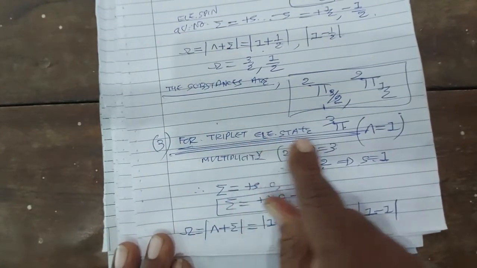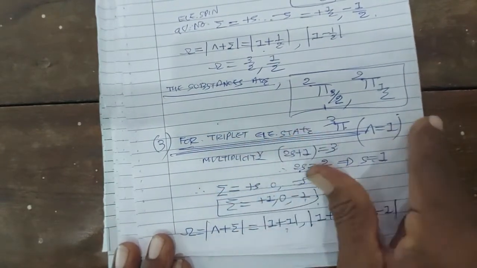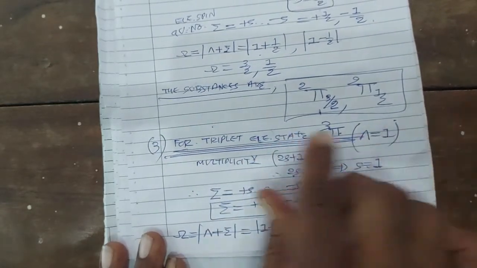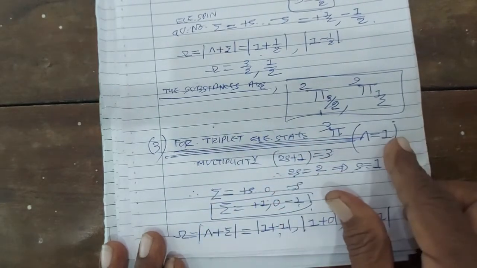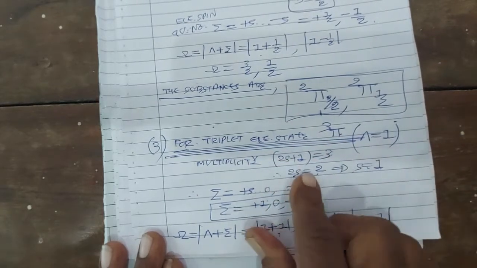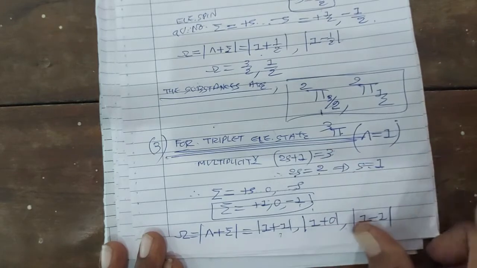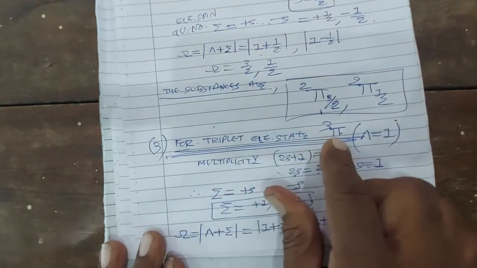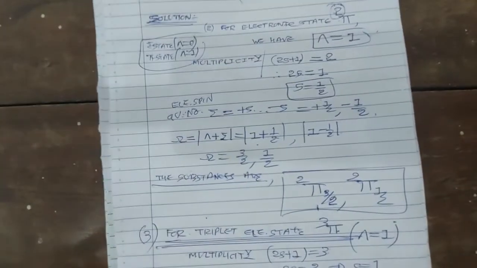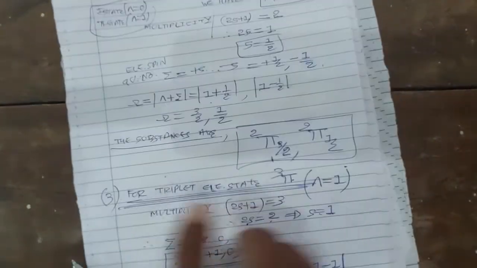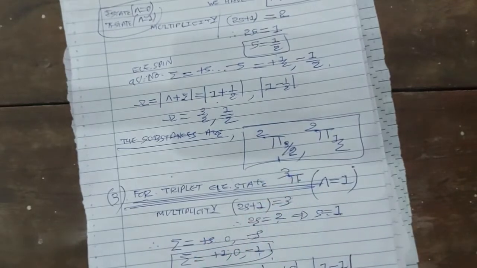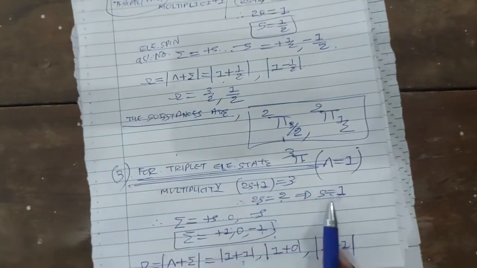So for the triplet electronic state pi 3, for the pi state lambda is 1. For the sigma state lambda is 0, and for the pi state lambda is 1. The multiplicity of the pi 3 state, 2s plus 1, is 3. Therefore 2s is equal to 3 minus 1, that is 2. So the value of s will be 1.